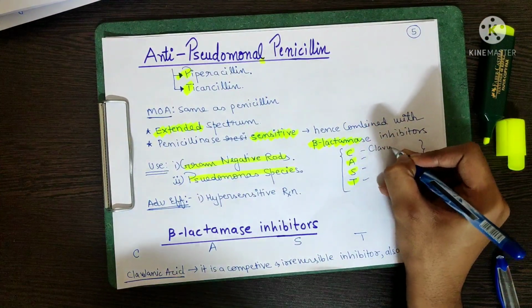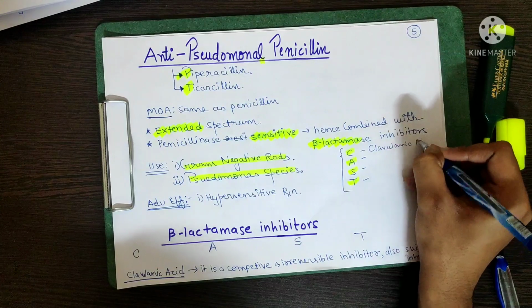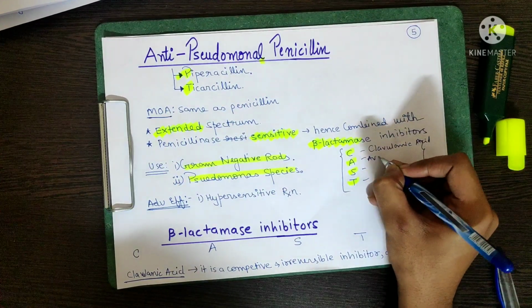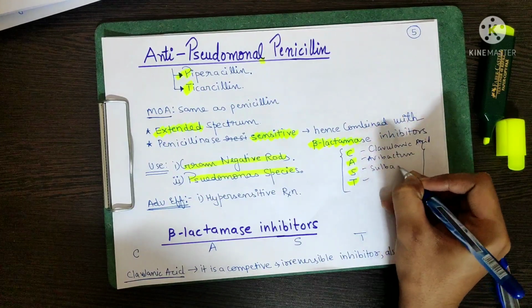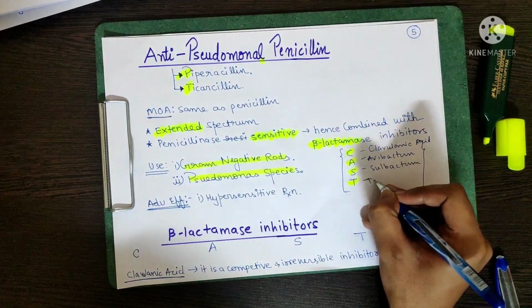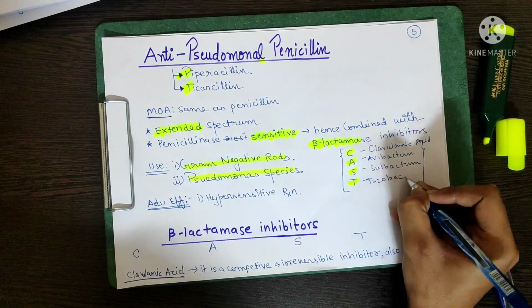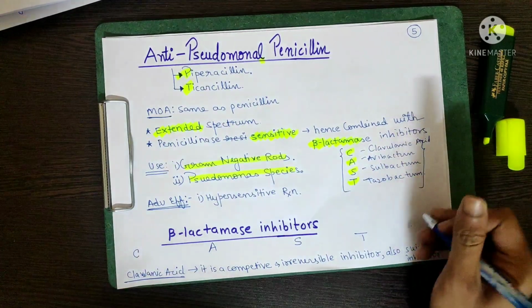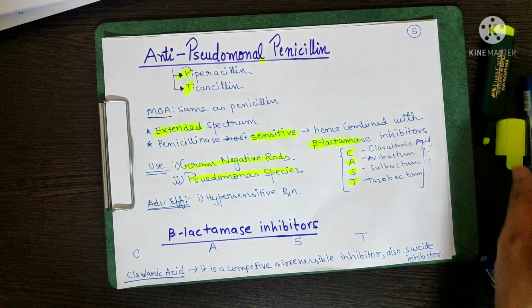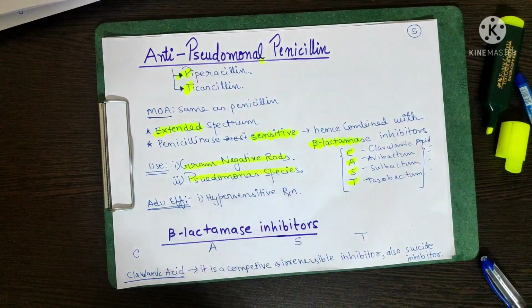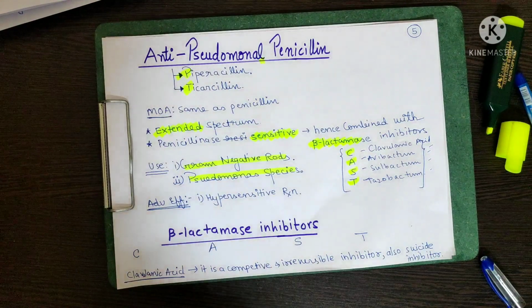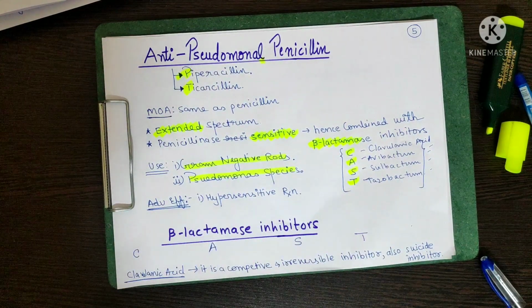C stands for clavulanic acid, A stands for avibactam, S stands for sulbactam, and T stands for tazobactam. These 4 are the beta lactamase inhibitors. You have to remember this. CAST. What is the adverse reaction? Hypersensitivity reaction. Not important.